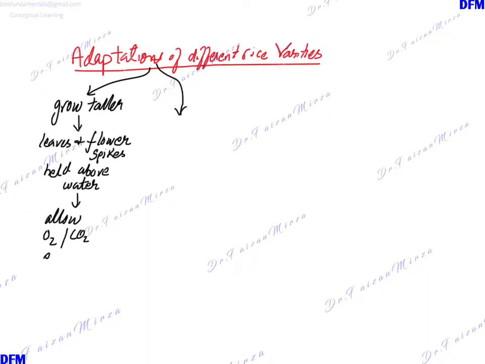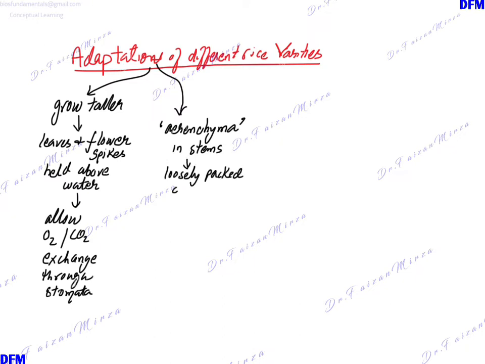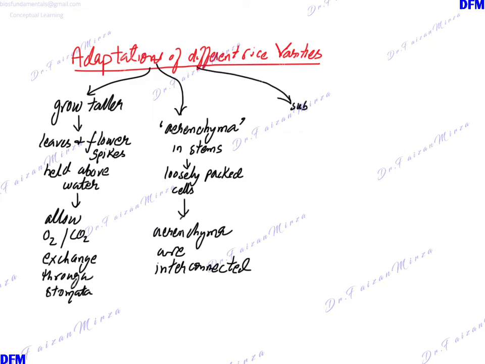Different varieties of rice grow tall. The leaves and flower spikes are held above water and allow oxygen and carbon dioxide exchange to occur through stomata. Good gas exchange means more oxygen is available and more ATP can be produced, and the plant can grow tall faster. Parenchyma is present in the stem. These are loosely packed cells, and parenchyma cells are all interconnected. They end up circulating air throughout the plant.